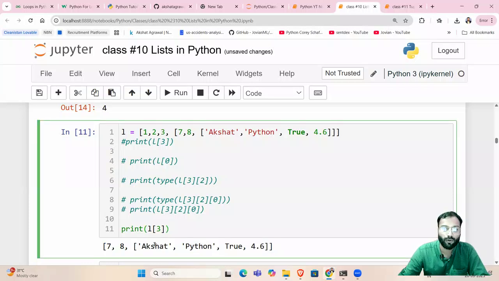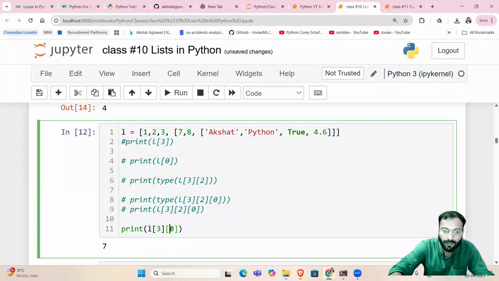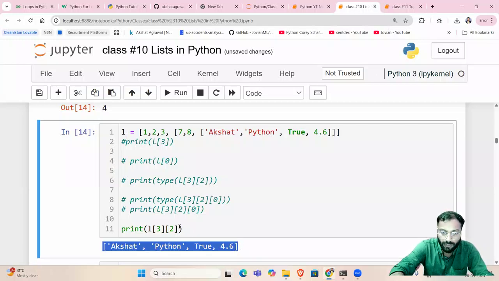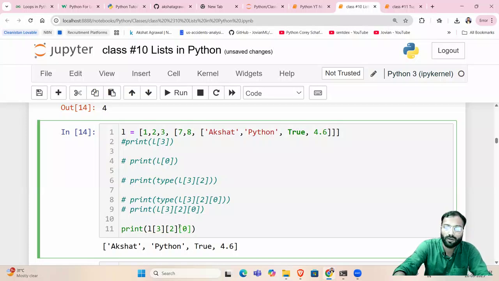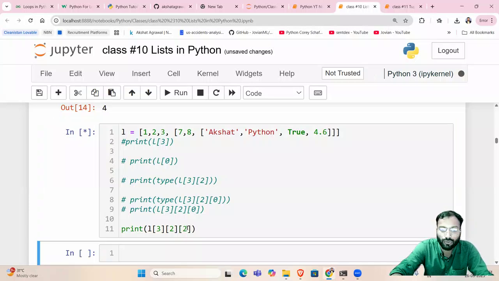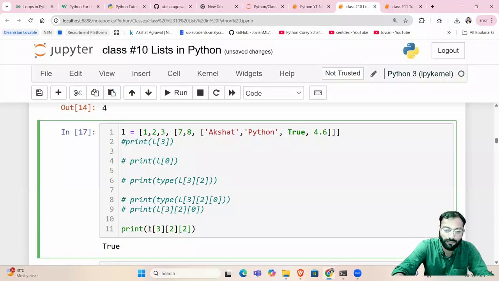Now after the third index, if I want to fetch Akshat, how do I do that? In L of 3, in this list, the 0th element is 7, 1 is 8, and 2 is this whole list. So L of 3 of 2 itself is a list. L of 3 of 2 of 0 will be Akshat, which is a string. Of 1, which is Python, again a string. Of 2, it will be true, Boolean. So let me show you the type of this.